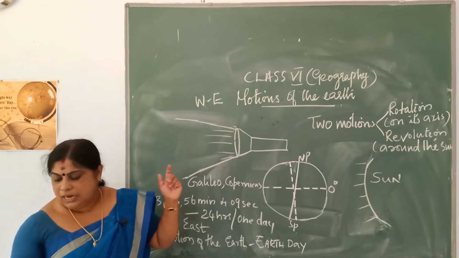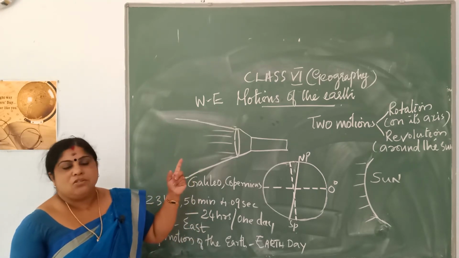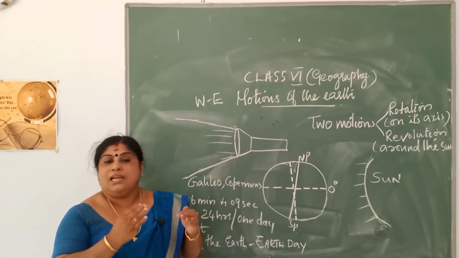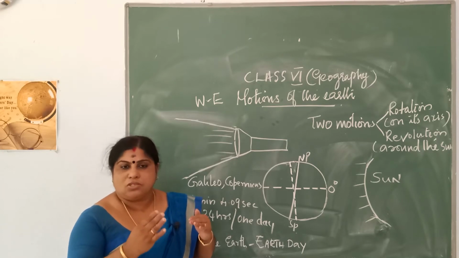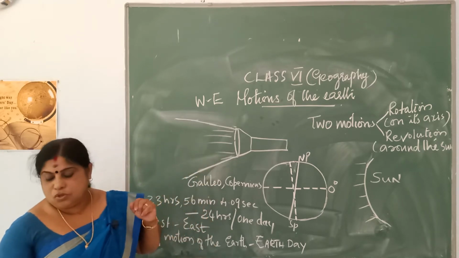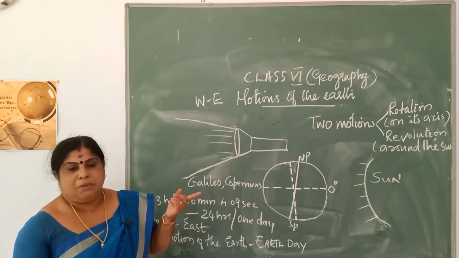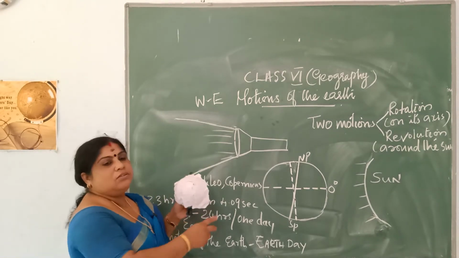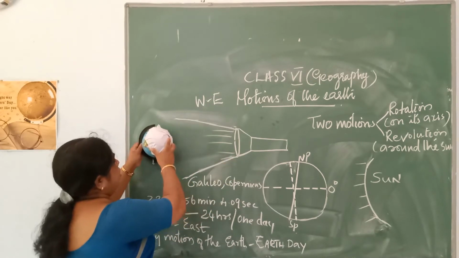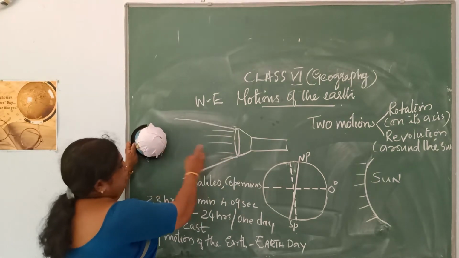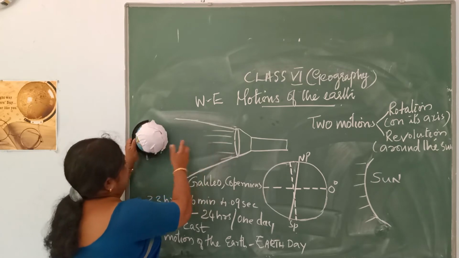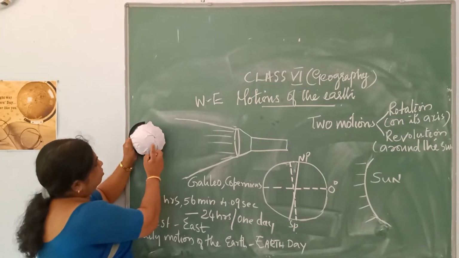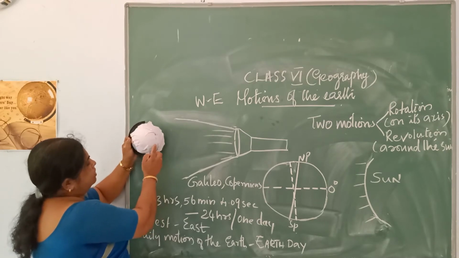Now I will be showing you an example. You have learned that rotation of the earth causes day and night. I will show you this by a simple experiment, and you can do it at home and see. At night, you can place a torch like this and you can place a globe here. See, this is the light that is traveling. Here is the globe, and it is moving on its axis.